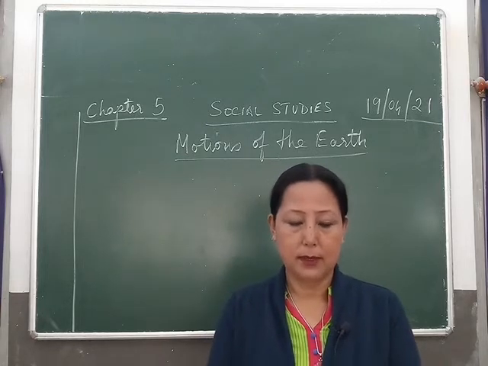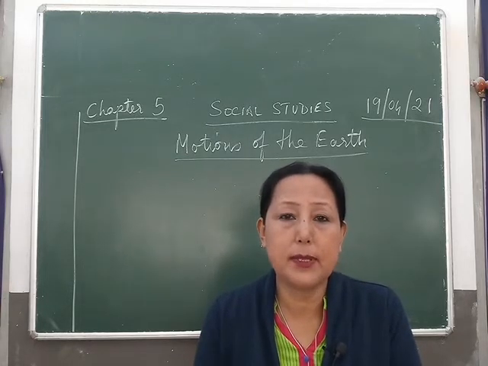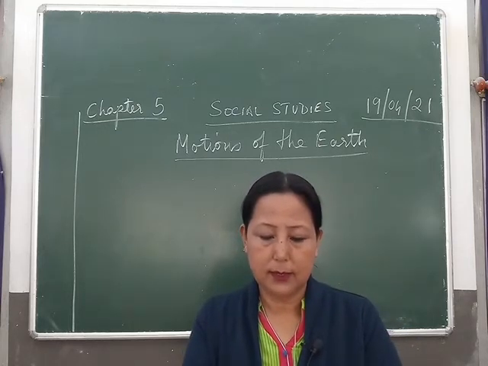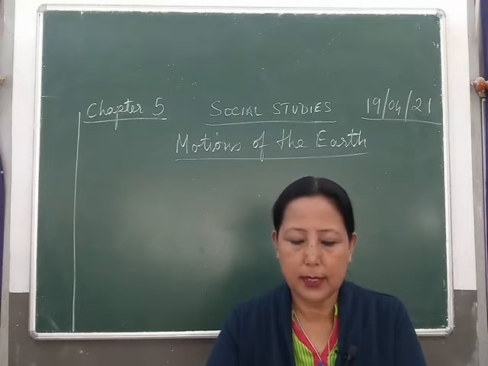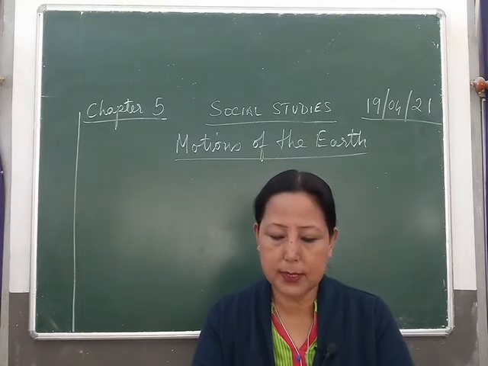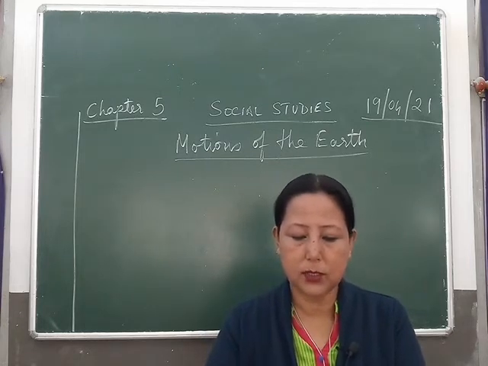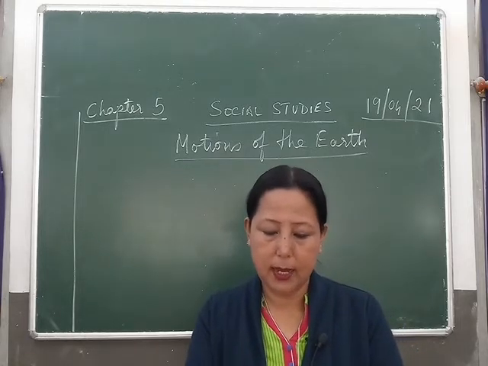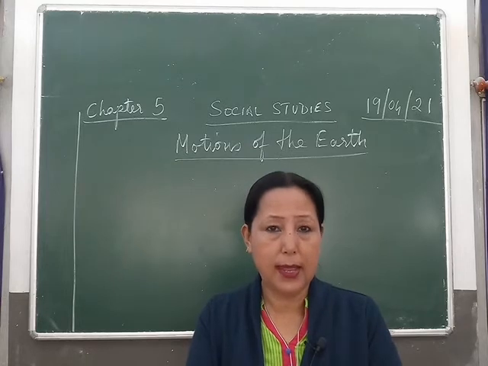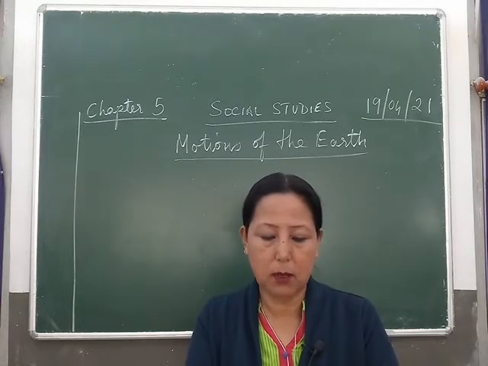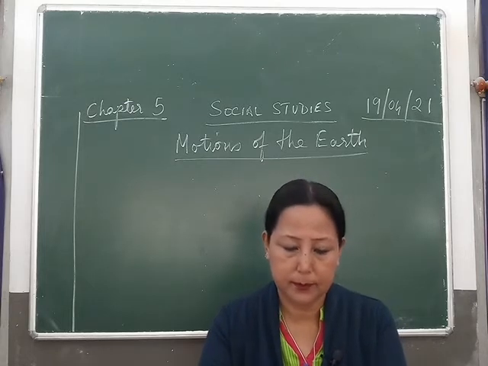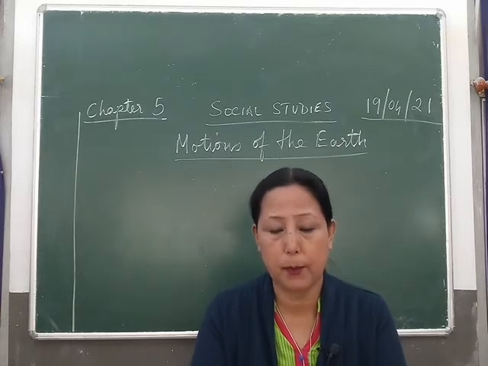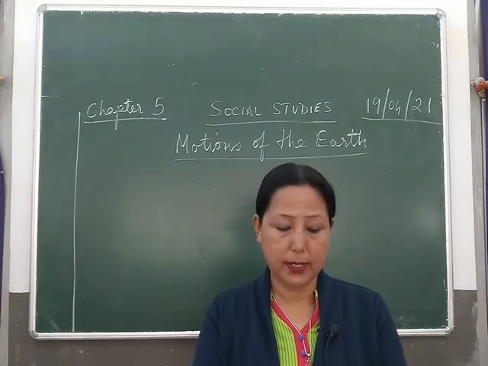Okay. So now summer in southern hemisphere. When the South Pole is tilted towards the sun, the southern hemisphere is warmer than the northern hemisphere. It experiences summer season with longer days and shorter nights. The South Pole region has continuous day for almost 6 months, whereas the North Polar region has long nights for almost 6 months. Summer is experienced almost from the month of October to February in the southern hemisphere.